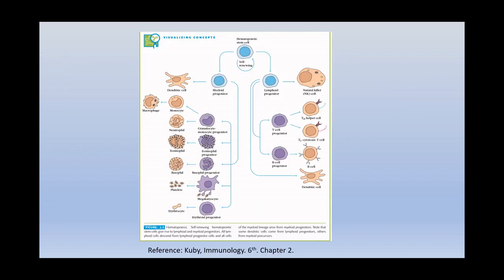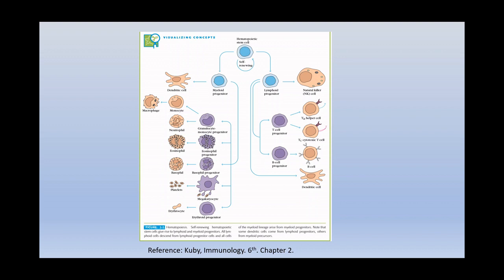This diagram I have taken from the book Immunology by QB, 6th edition, chapter 2. Here we can see the hematopoietic stem cells. They first have cell renewal capacity, but depending upon the growth factor, they become myeloid progenitor cells or lymphoid progenitor cells. Further we can see all these names, and these are the final mature cells. The precursor cells are not shown. It is a concept that progenitors undergo change into precursors and finally into mature cells.